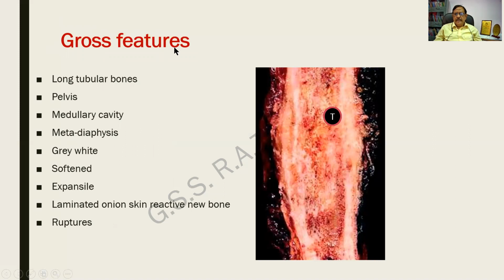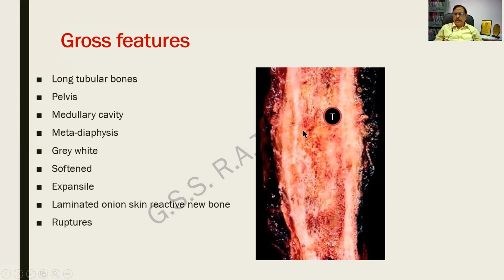The gross picture is it affects the long tubular bones along with the other flat bones of the pelvis. And look at this one. This is a tumor. It arises in the diaphysis or the junction between the diaphysis and metaphysis, occupies the entire medullary space. It is grayish white in color with areas of hemorrhage.